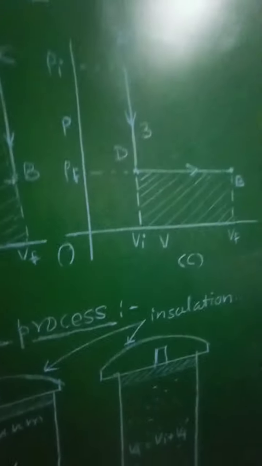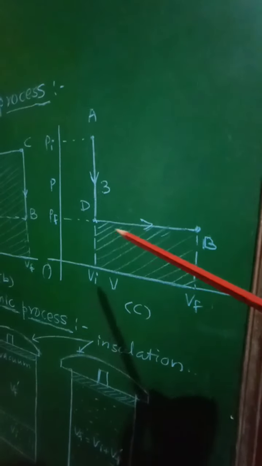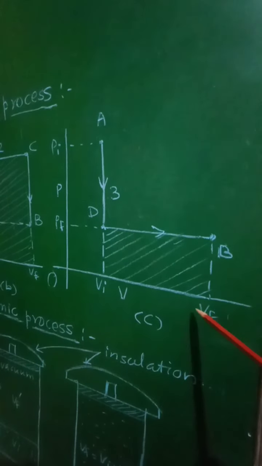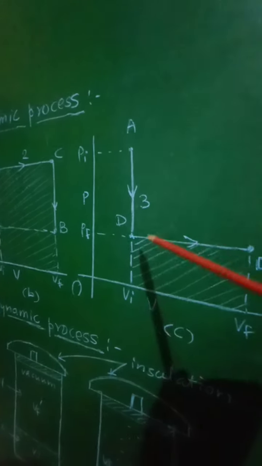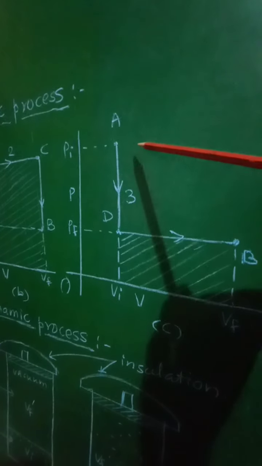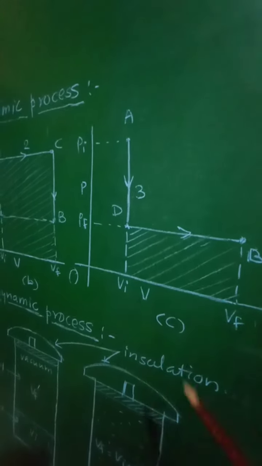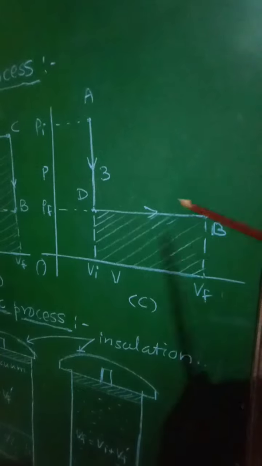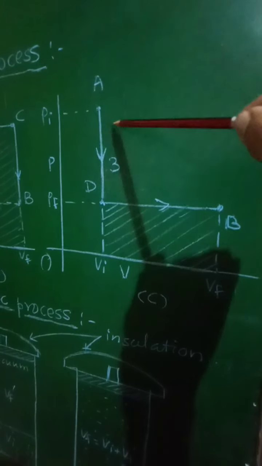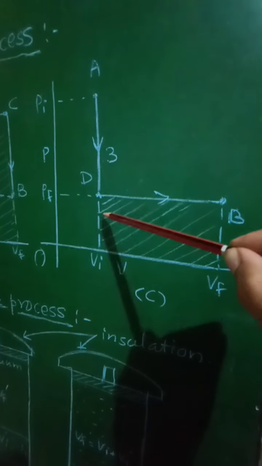Let us go for the next one, that is the third case. If you proceed for the third case, again pressure against volume graph is plotted. In this case, if you consider the third path, that is along ADB, again the initial state is A having its coordinates Vi and Pi, the final state will have its coordinates Vf and Pf, but the path traced is different. Therefore, when we proceed from A to D, there will be change in pressure from Pi to Pf, but volume will remain constant.